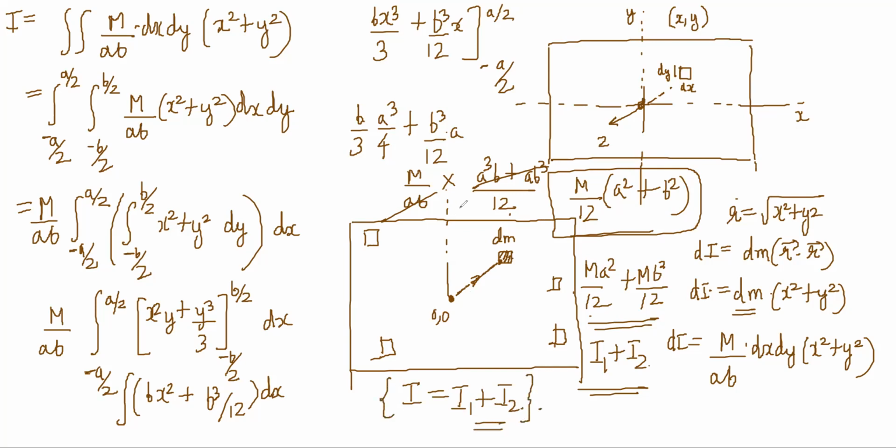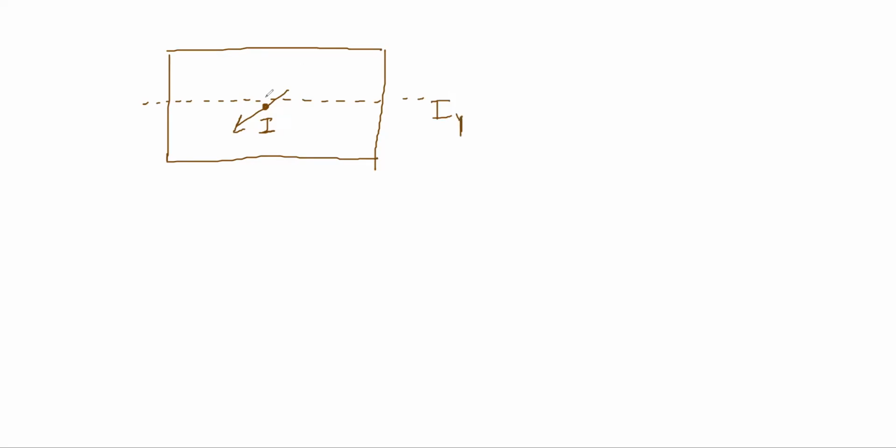So right now what we have seen so far is three moments of inertia for this plate, right? One moment of inertia was about the I1 axis, and one moment of inertia was about the I2 axis.